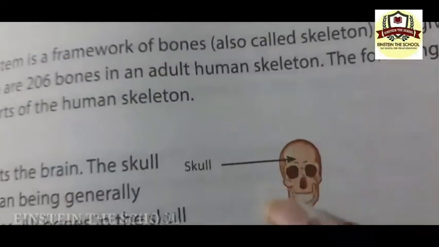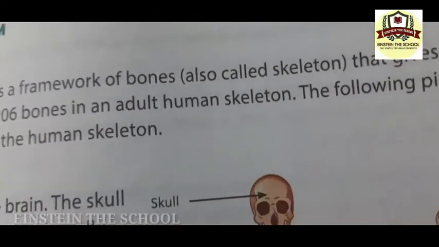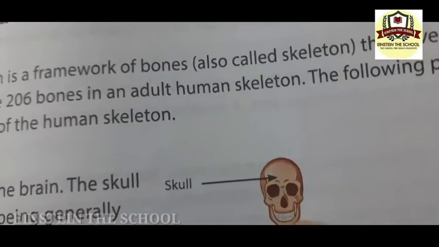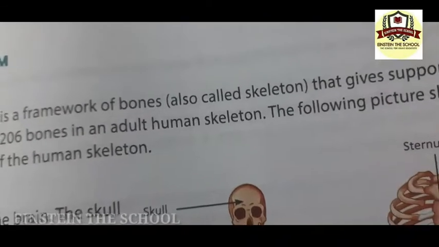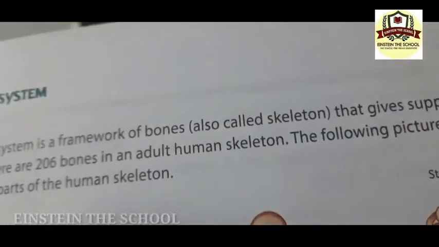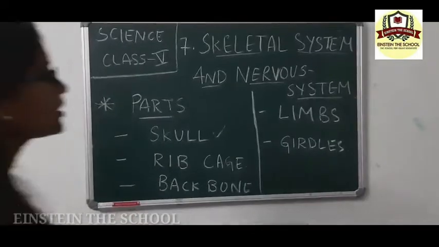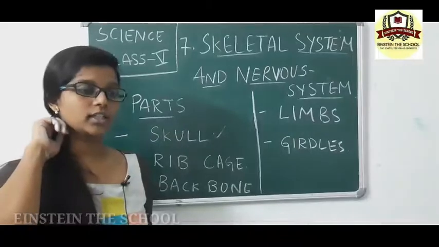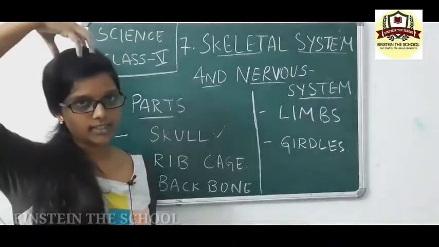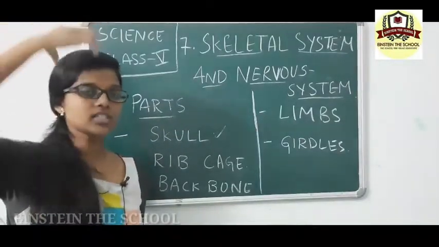So see, the whole skull, this is the whole skull. Every bone is fixed except the lower jaw. Lower jaw is this part, the mouth, the lower part of the mouth. See, the skull has fixed bones, you can actually look at your skull right now. You have fixed bones everywhere.